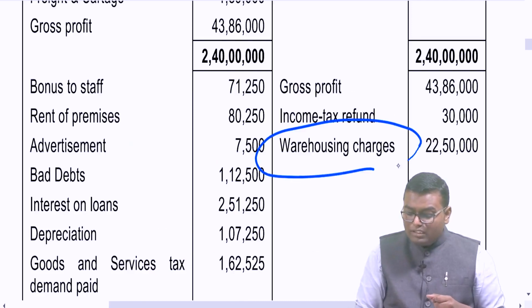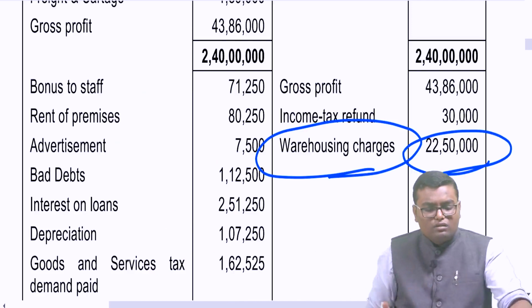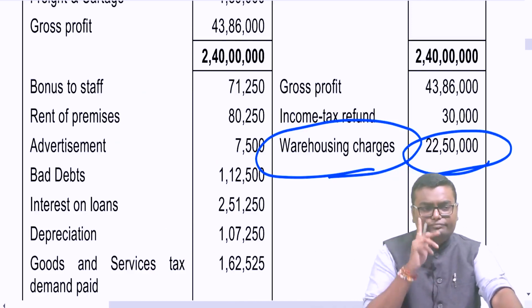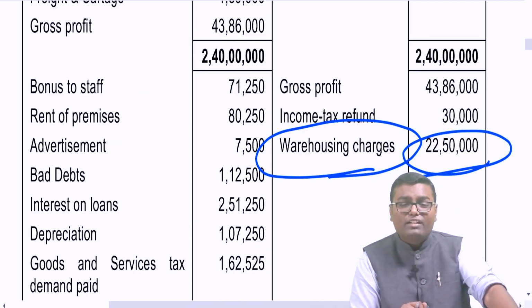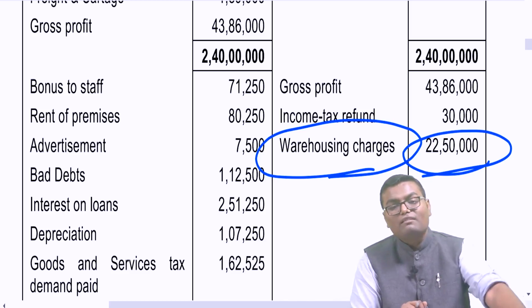Then warehousing charges 22,50,000. Have you ever heard the word warehouse? Section 35AD specified business, where you are getting 100% deduction of capital expense and revenue expense.